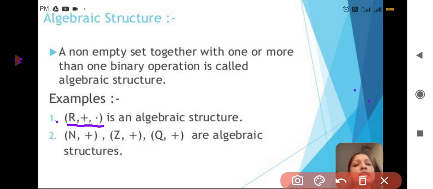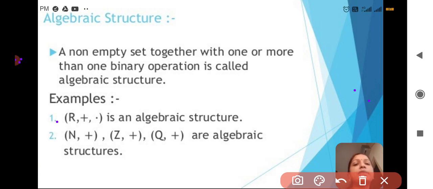So algebraically we show it as (R, +, ·). That is the algebraic structure indicating that the binary operators addition and multiplication operate on the set of real numbers. In this first example, we are applying both binary operators.